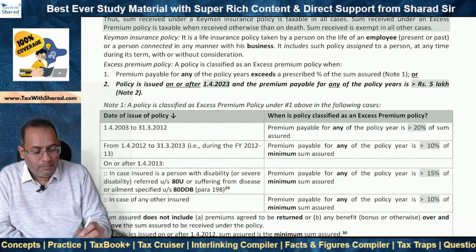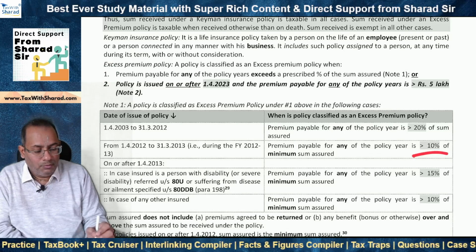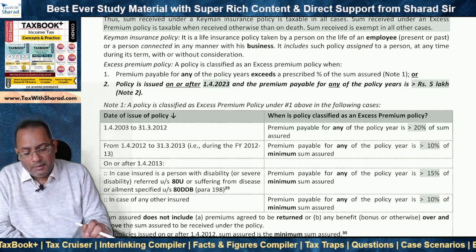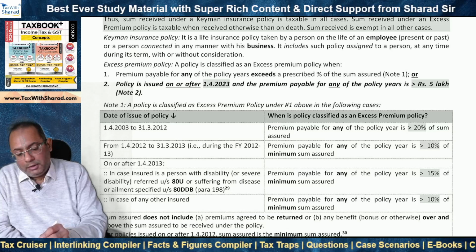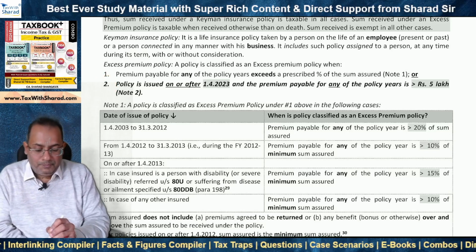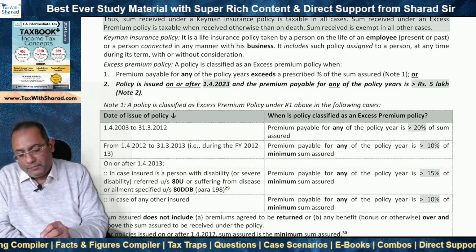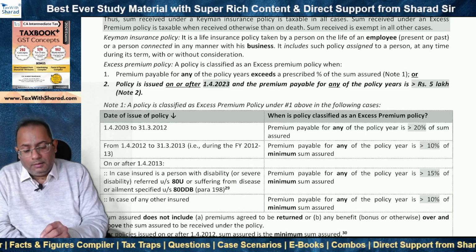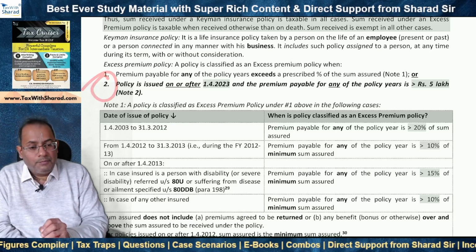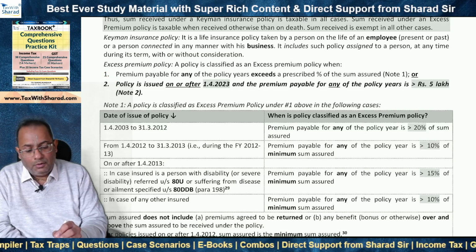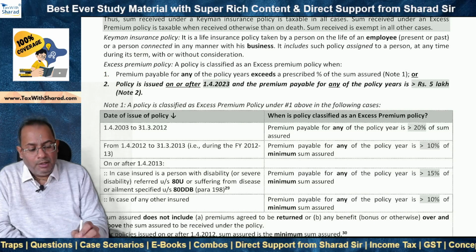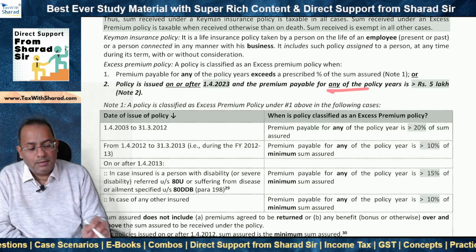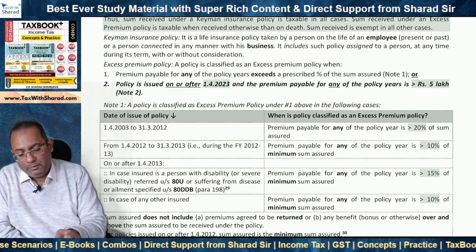That is, the premium payable for any of the policy years is not more than the prescribed threshold. So the illustrations will help us in understanding the case where the sum becomes taxable as per serial number 2. That means the policy is issued on or after 1st April 2023 and the premium payable for any of the policy years is more than 5 lakh rupees.